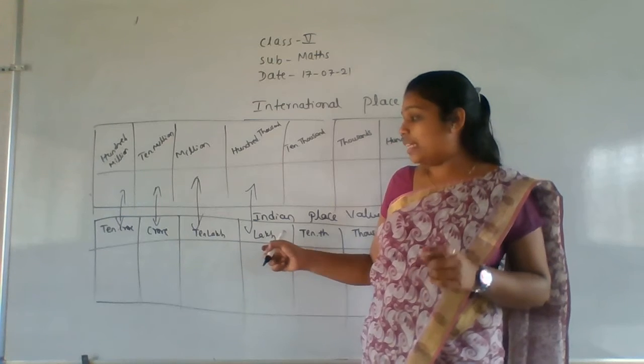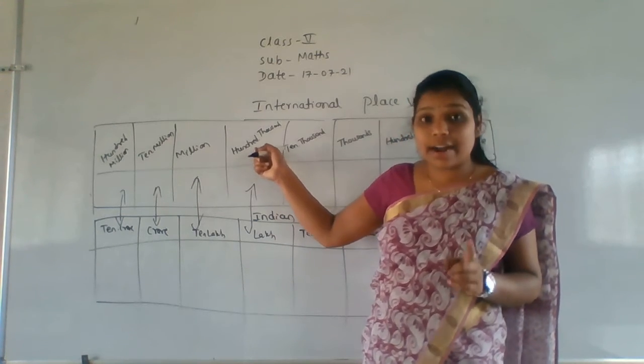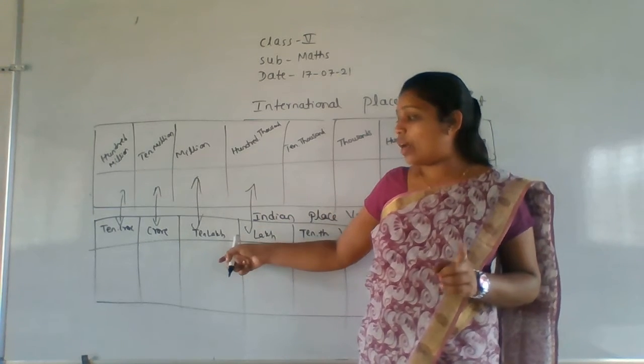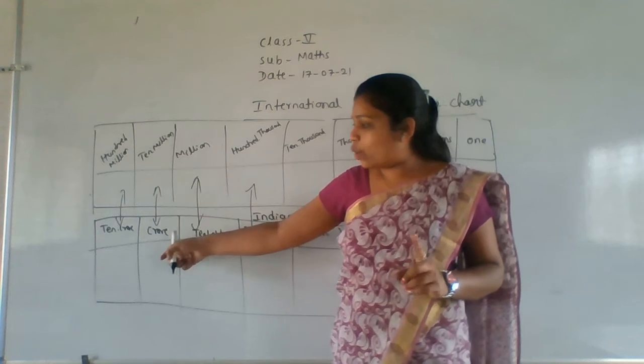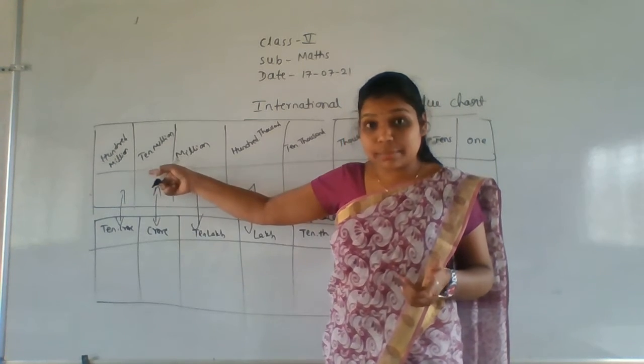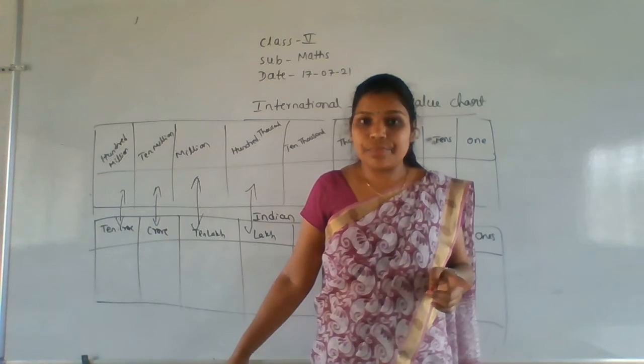So lakh means in Indian we can say 1 lakh is equal to 100,000 in international. Okay? 10 lakh is equal to 1 million and 1 crore is equal to 10 million and 10 crore is equal to 100 million. Okay?